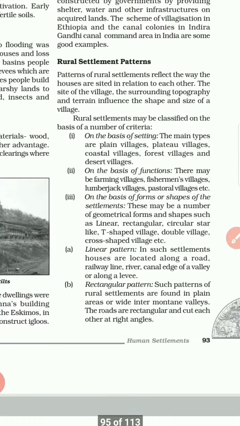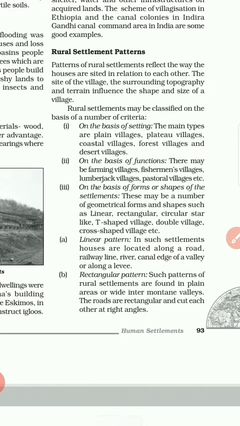Pattern of rural settlement: the pattern reflects the way the houses are sited in relation to each other. The site of the village, the surrounding topography, and the terrain influence the shape and size of the village. Rural settlements may be classified on the basis of a number of criteria. Number one, on the basis of setting, the main types are plain villages, plateau villages, coastal villages, forest villages, and desert villages. On the basis of function, there may be farming villages, fishermen villages, lumberjack villages, pastoral villages, etc.